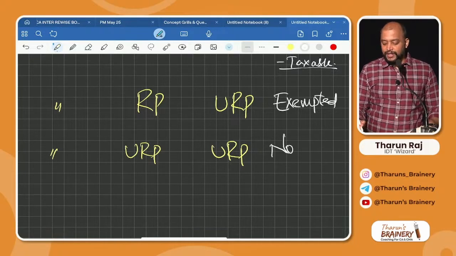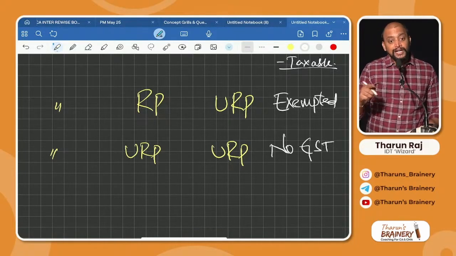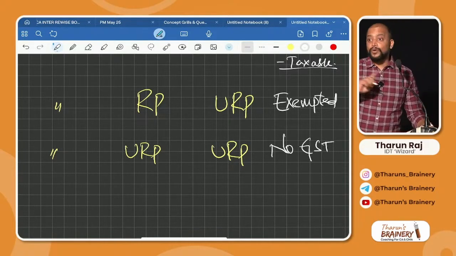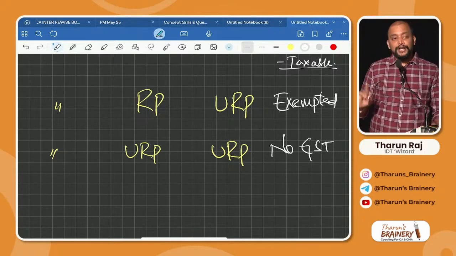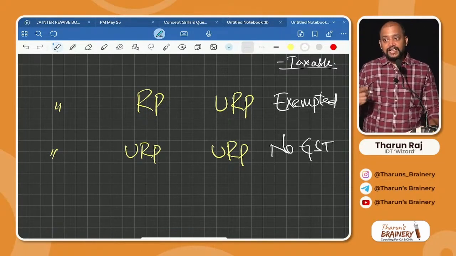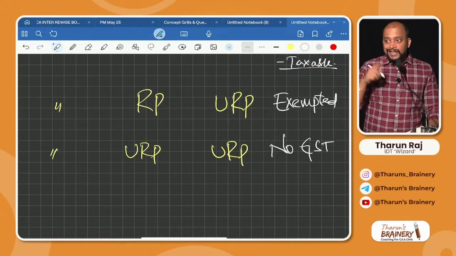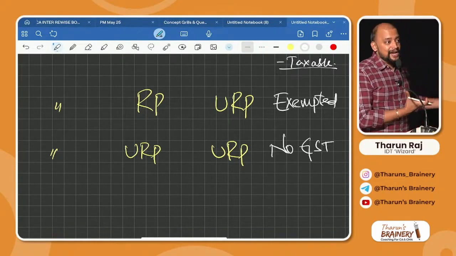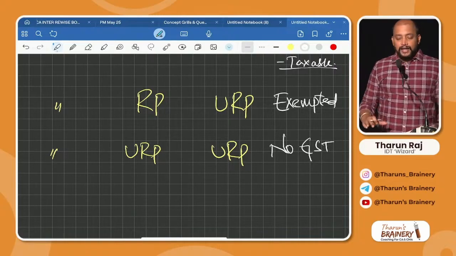And suppose both are unregistered, then no GST. Don't write as exempted. There is no GST. Be careful. You need to write as no GST. There is a big difference. Exempted means it should be specifically given. It is not exempted. GST is not possible because both are unregistered. You got it? Understood this?